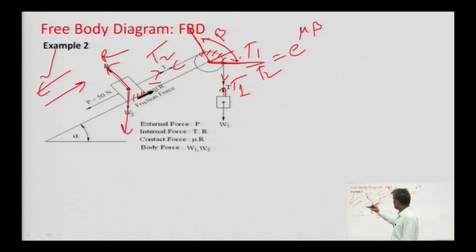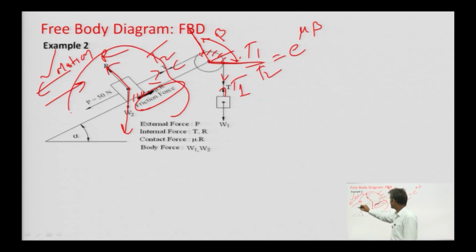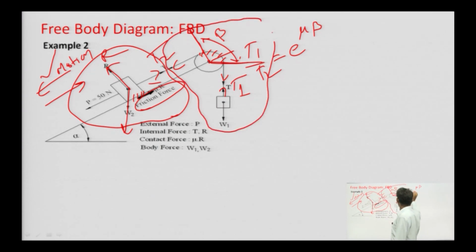If the direction of motion is downward along this plane, then the friction force will be this. And if we want to make the free body diagram of this block, then isolate it by representing all the forces acting on this block, and if we are interested in the free body diagram of this, then separate all of this. So, these are the steps.